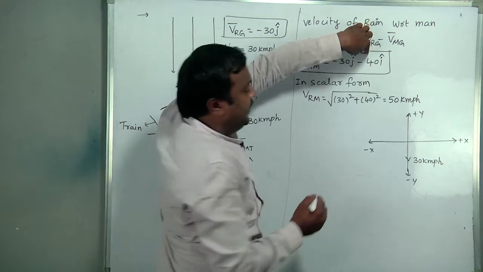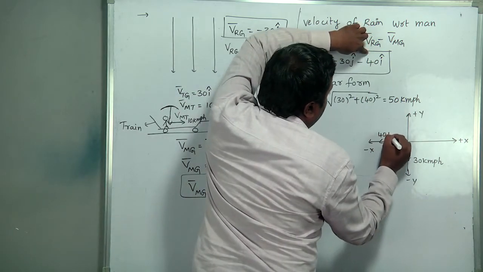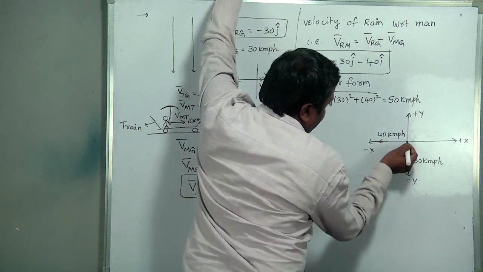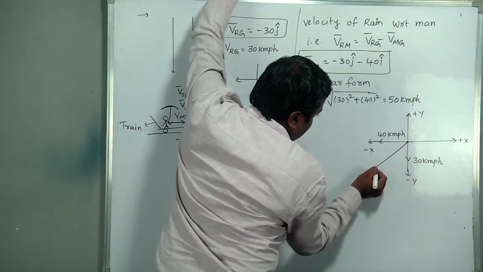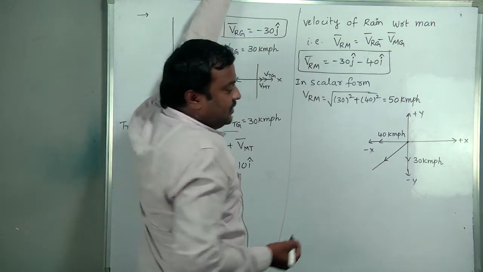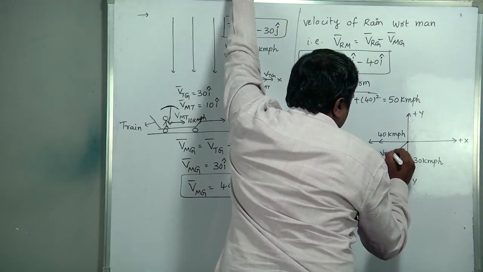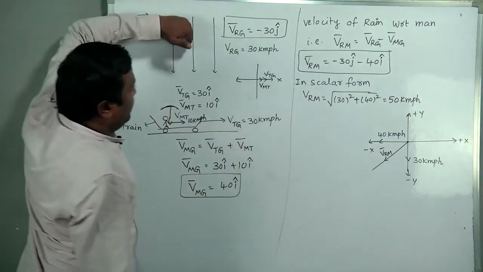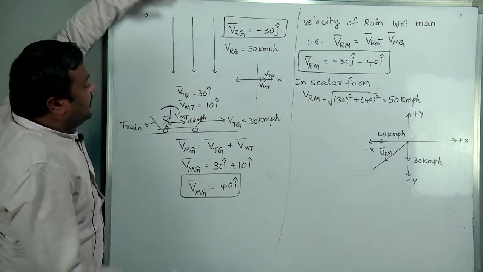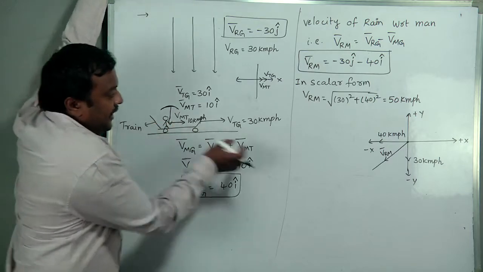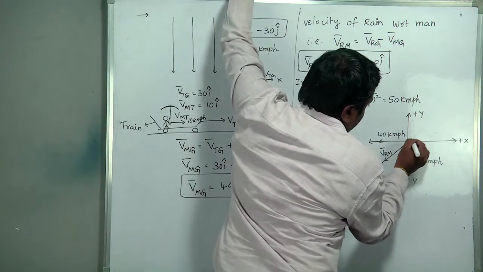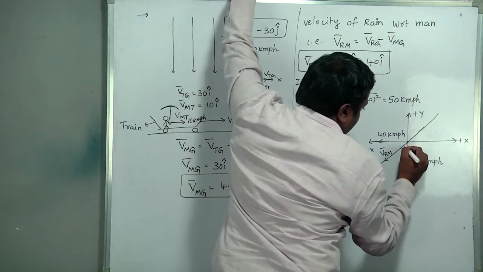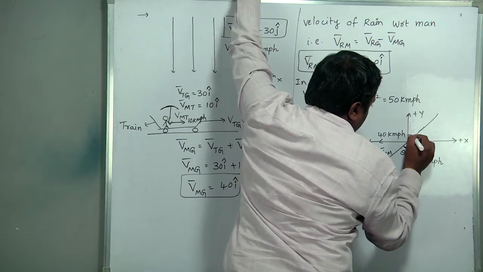Minus 40 i cap means this is 40 kmph along the negative x axis. So this is one vector, this is one vector, and this is the resultant exactly. This resultant is Vrm bar, magnitude we found 50. So finally this rain, though falling vertically, seems to this person to be coming in this way. So with respect to vertical, he should keep some angle.